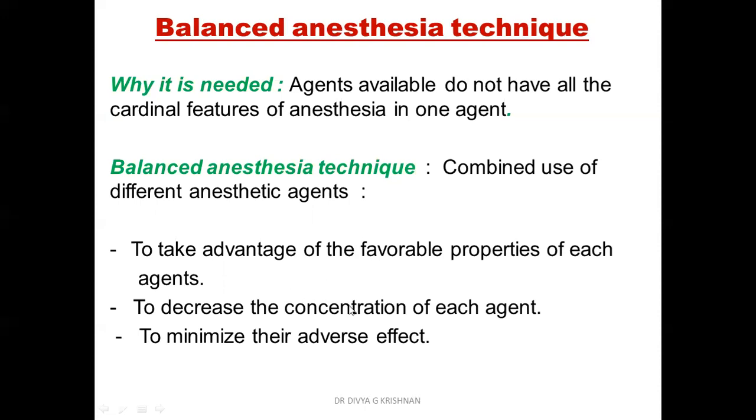It also allows us to decrease the concentration of each agent. So if we are using different agents, we can decrease the concentration of each. Suppose we are using one agent which has a little bit of analgesic activity and more of unconsciousness. So we might have to increase the concentration of that agent if we want to really get an analgesic effect also from that agent. So in this approach, when we are using different agents to give us different properties, we can decrease the concentration of each agent.